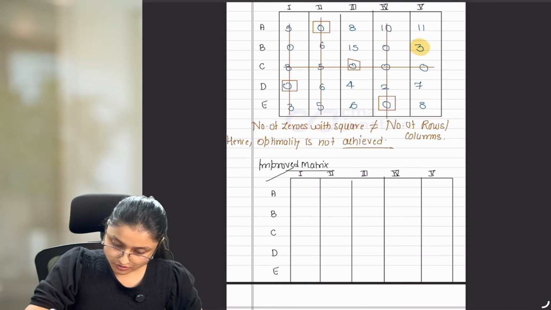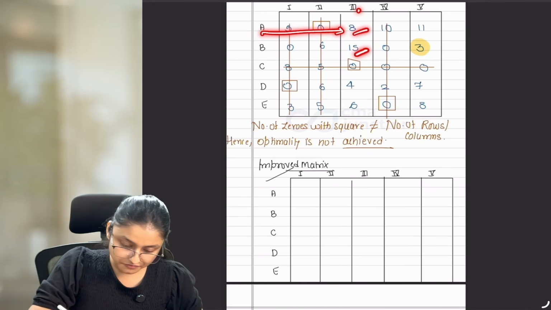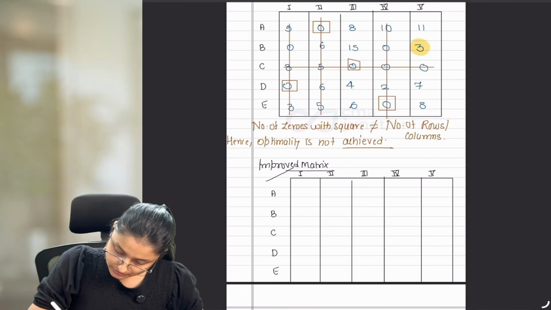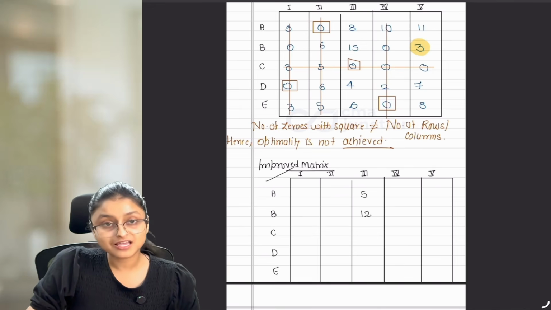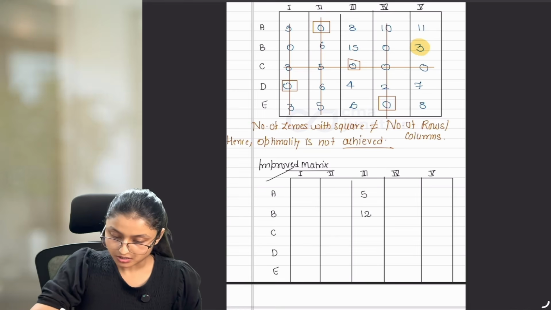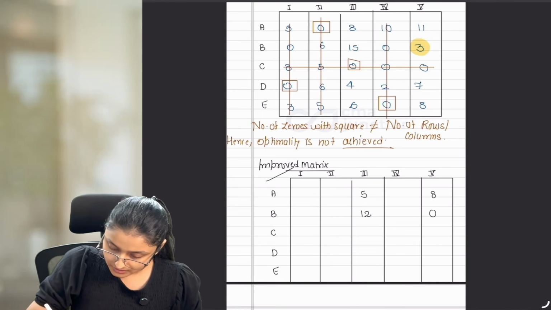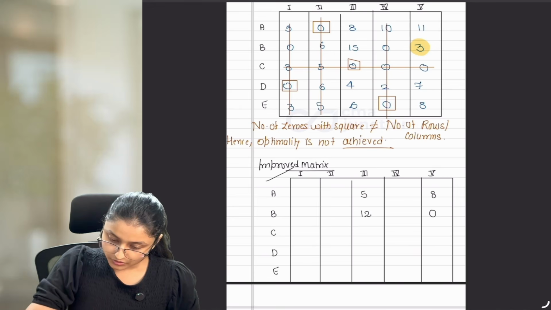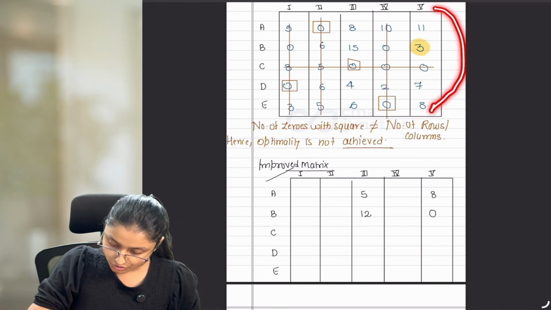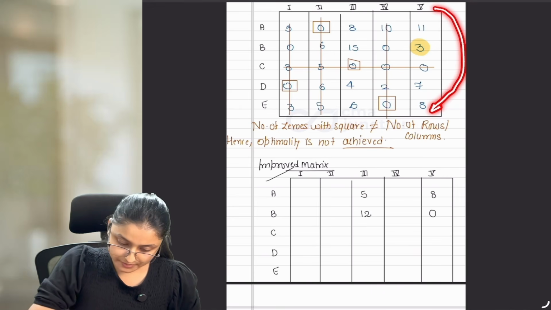Let's do that. So in the third column, first row, I'm getting this 8, and in the second row, I'm getting 15. So 8 minus 3 is 5. 15 minus 3 is 12. It's very important to write them in the same place where they were earlier. 11 minus 3 is 8. 3 minus 3 is 0. Now in the fifth column, last row, I have 8. 8 minus 3 is 5.